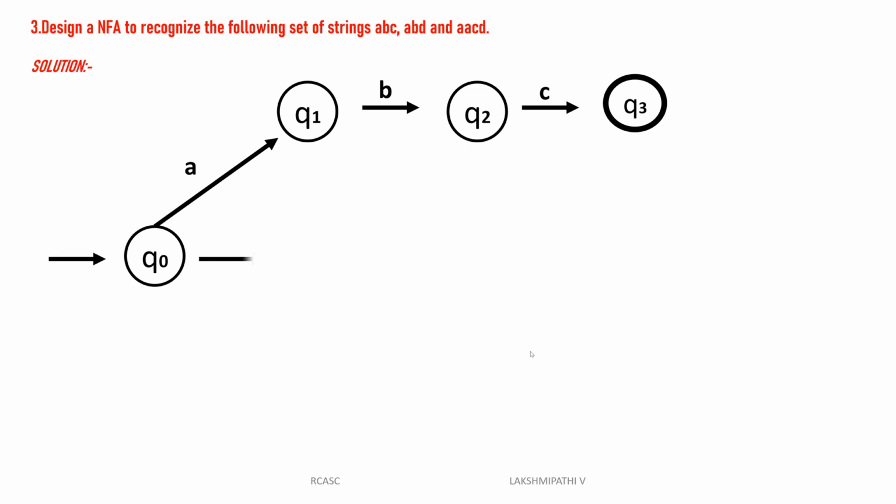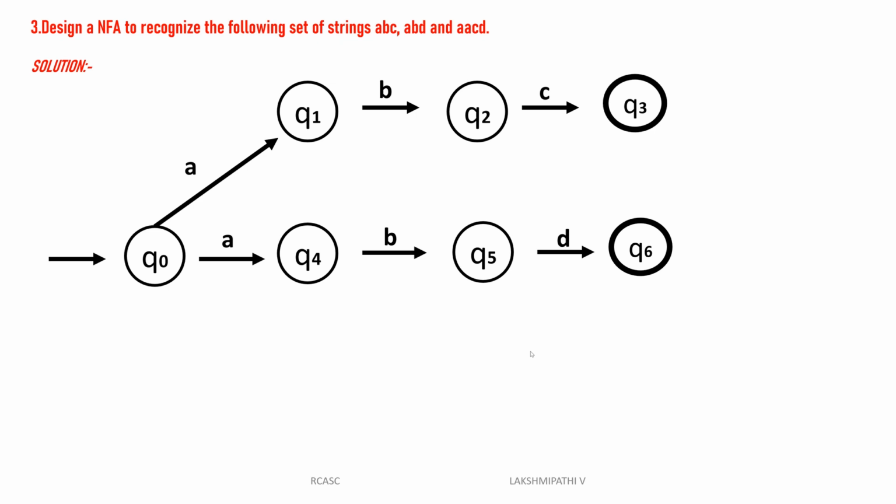Then another one. Q0 reads A, it will go to Q4. Q4 reads B, it will go to Q5. Q5 reads D, it will be Q6.